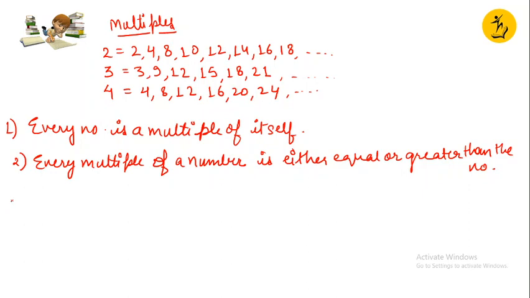Right? And third point, see to these numbers, see to these examples, we can have as many multiples as possible. So what can I write here?